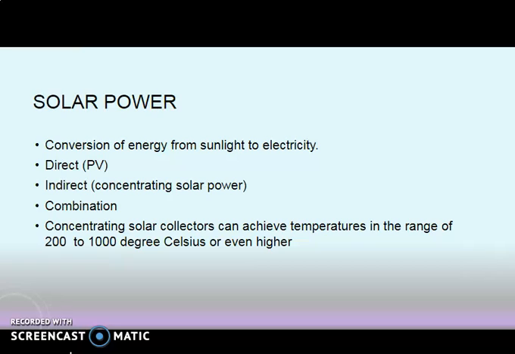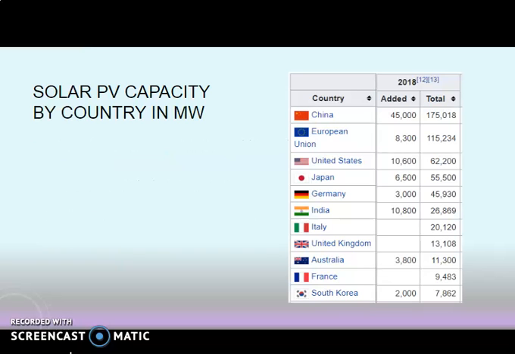It is the conversion of energy from sunlight to electricity. So this is a table giving the production of solar energy by various countries.